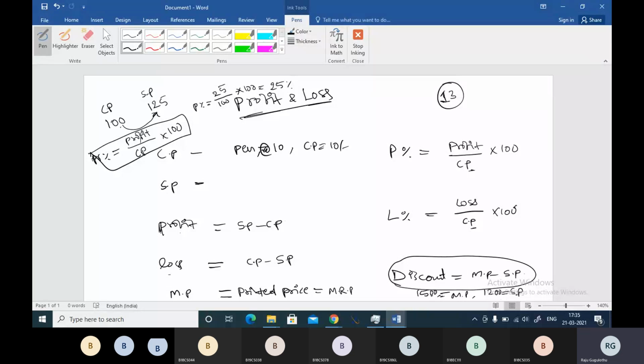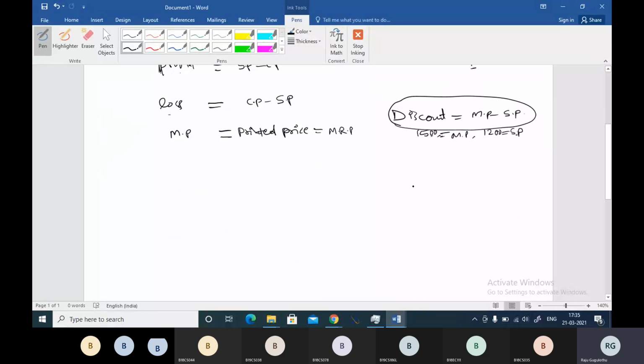Okay, buddy, I hope you have noted it. Now let's go to the discount percentage, boss. Just now you have seen profit percentage as profit divided by cost price into 100. We are going to get profit on cost price, and loss on cost price. Please keep these formulas fixed in your mind.